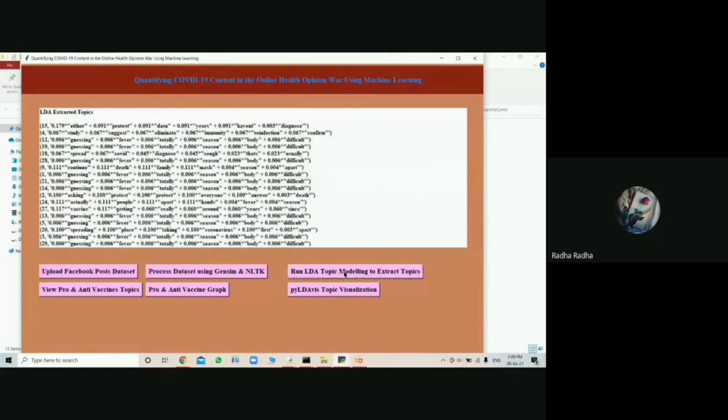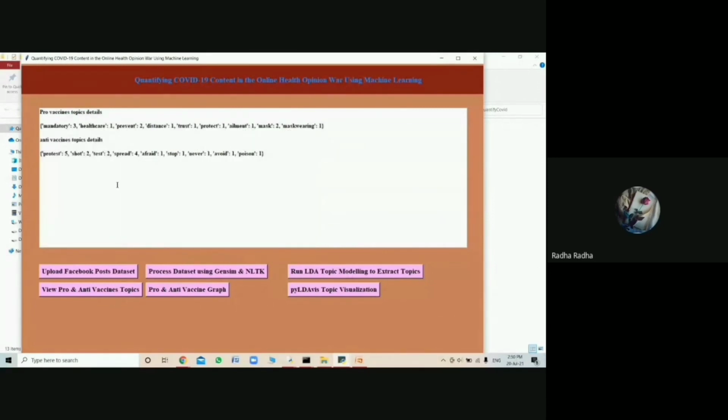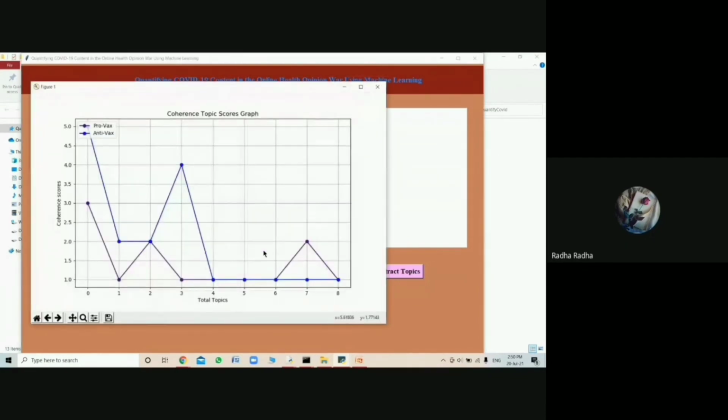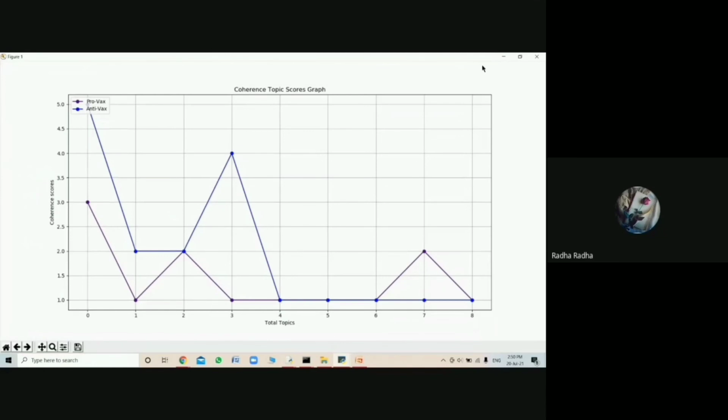After collecting the data set, we have to run the LDA topic modeling, which is used to extract the topics from Facebook. Then we have to classify the anti and pro vaccine topics based on these categories. Finally, we are going to plot the graph based on the information which we have collected from Facebook. This is the graph which we are going to plot at the end.